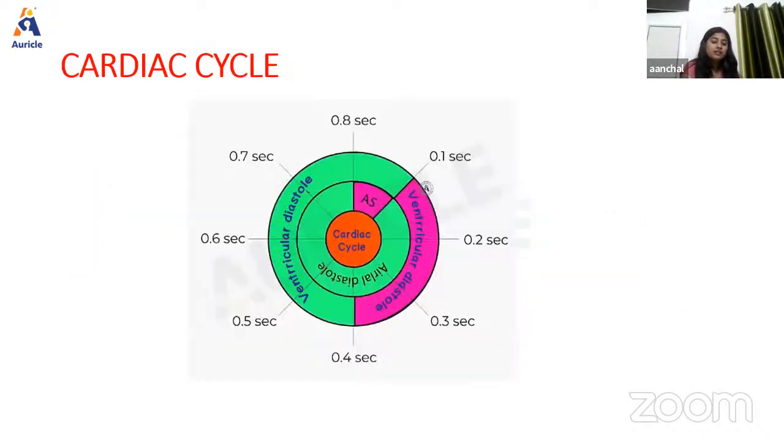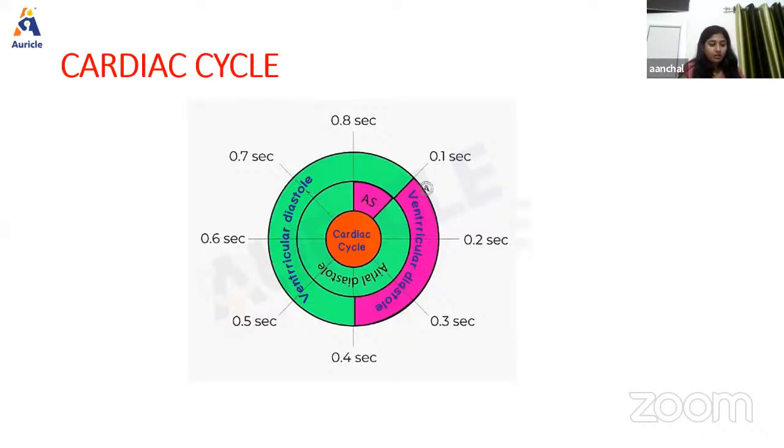Now, next we have another important topic, that is cardiac cycle. So cardiac cycle is a very important topic, and usually in every alternate year, the question over the cardiac cycle appears in the university exam. Okay. So what is cardiac cycle? Cardiac cycle is defined as the succession, or we can call it sequence, of coordinated events, right? That take place in the heart during each heartbeat.